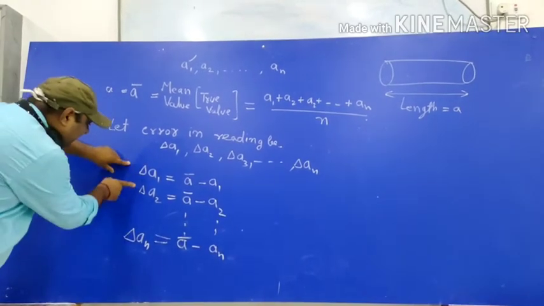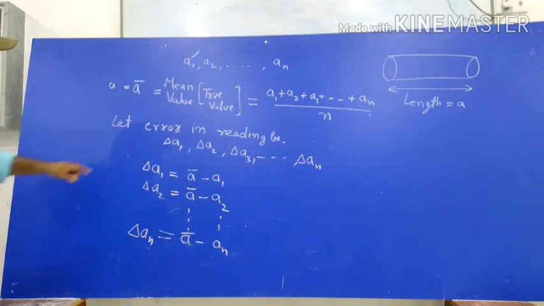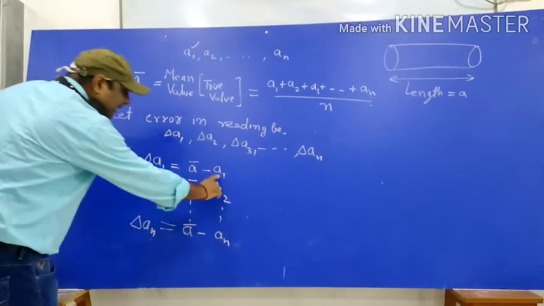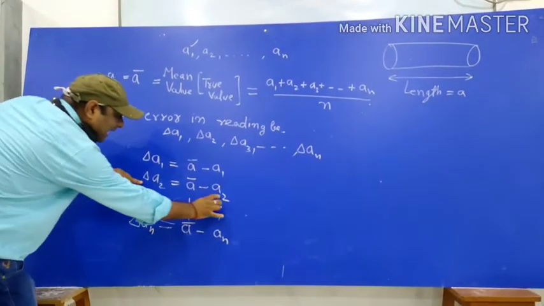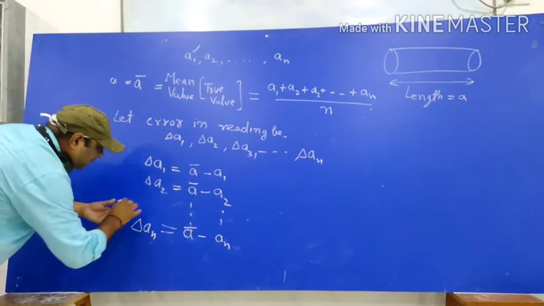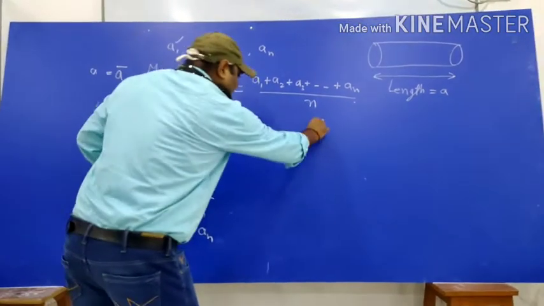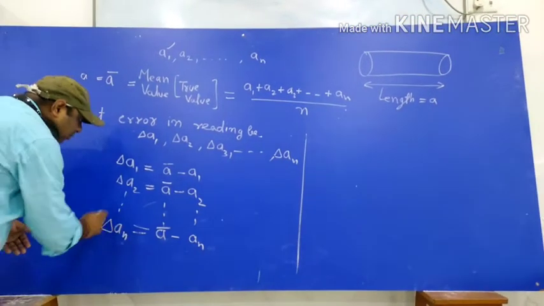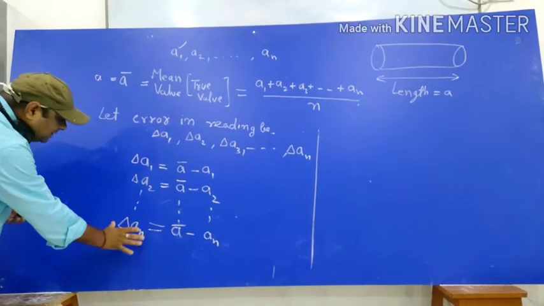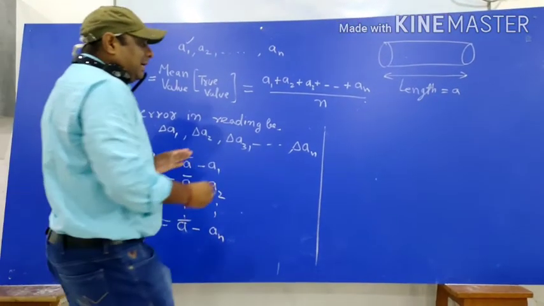So these separate errors which we are calculating, these errors we will call absolute error in reading A1, absolute error in A2, and absolute error in An. And when I take the mean of all these errors, then it will be called as mean absolute error.